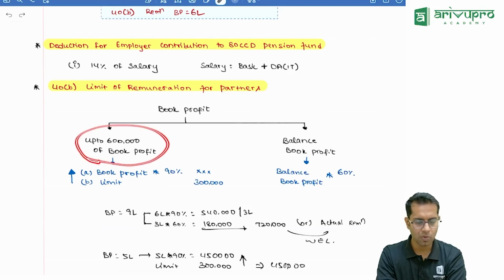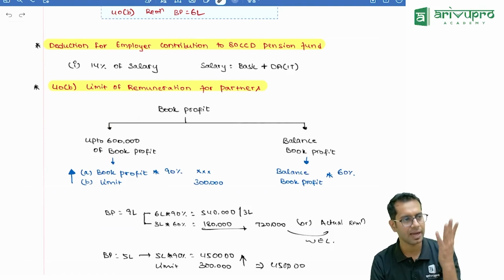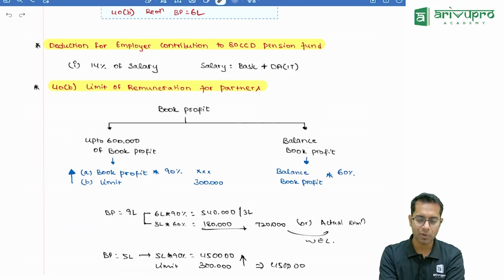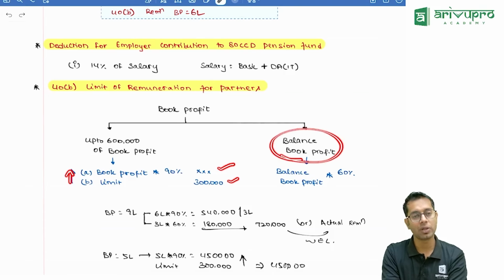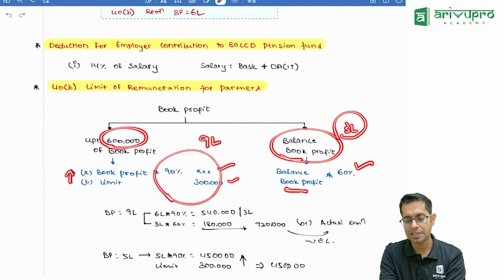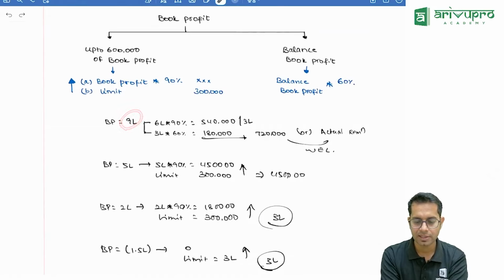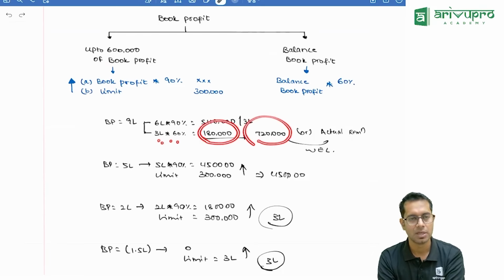Up to 6 lakhs of book profit, meaning if your book profit is 1 lakh, 2 lakh, 5 lakh, 6 lakhs, how much remuneration can you pay? 90% of book profit or 3 lakh rupees, whichever is higher. For any amount more than that, if my book profit is, let us say, 9 lakh rupees, then for 6 lakhs, I will follow this. And for the remaining 3 lakhs, I'll take balance book profit into 60%. So for 9 lakh, 6 lakhs into 90%, which is 5 lakh 40,000, or 3 lakhs, and 3 lakhs, which is the excess amount, into 60%. So total I can give is 7 lakh 20,000.